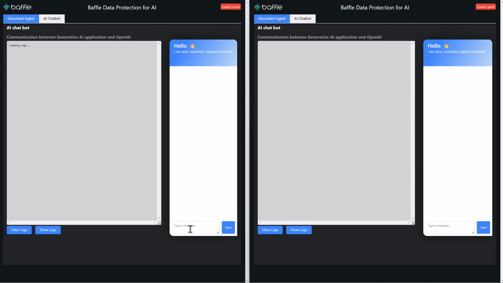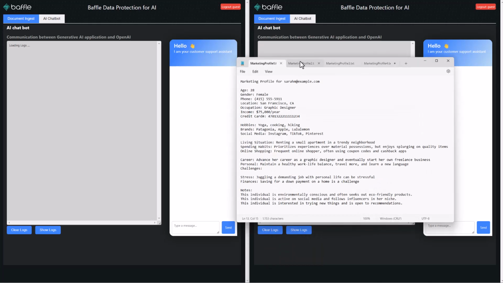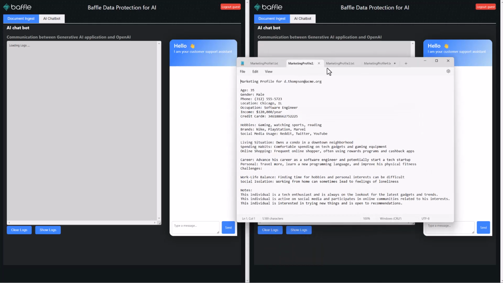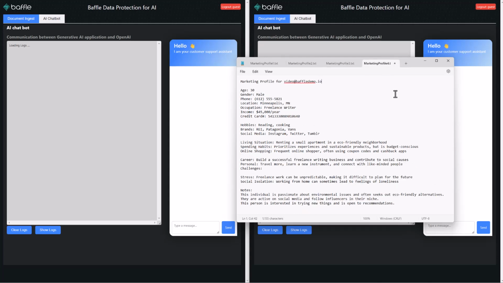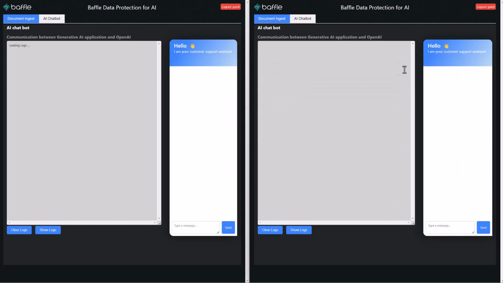So one of the strengths of generative AI, as you know, is to be able to interact with a set of data through natural language interactions. And today, the data set that we'll be using is just a bunch of hypothetical marketing profiles. We generated four marketing profiles that are made up, so not based on real people. And what we're going to do is see if we can leverage generative AI to answer some questions and maybe even summarize information about them. First, let us start with the control, which is no data security applied.